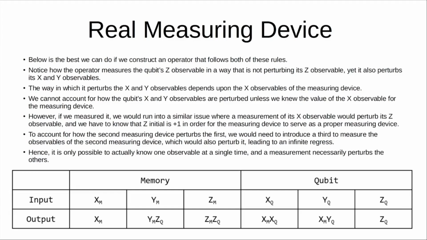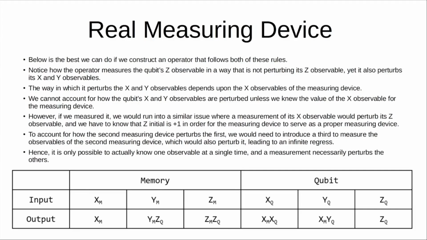But the thing is, we store the measurement result in ZM, and so if we perturb ZM, then we erase our result. So if we want to account for how we perturb that result, we would need to introduce a third measuring device to measure the second measuring device. But then we would have the same problem repeat itself, and we basically end up in an infinite regress. And so we have to conclude that it's just impossible, given the laws of physics, to construct a measuring device that can actually record all three values of a qubit.